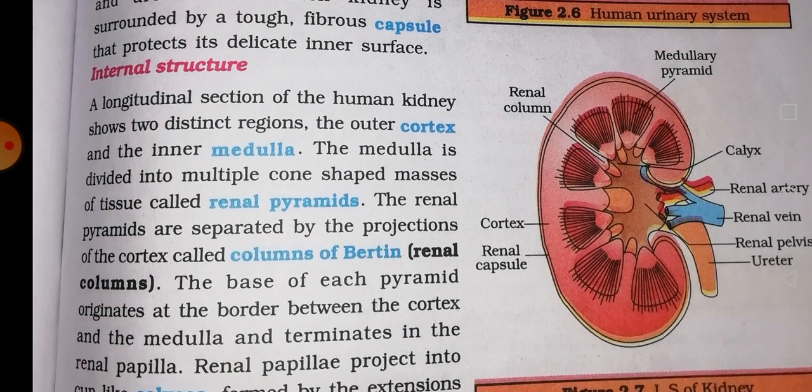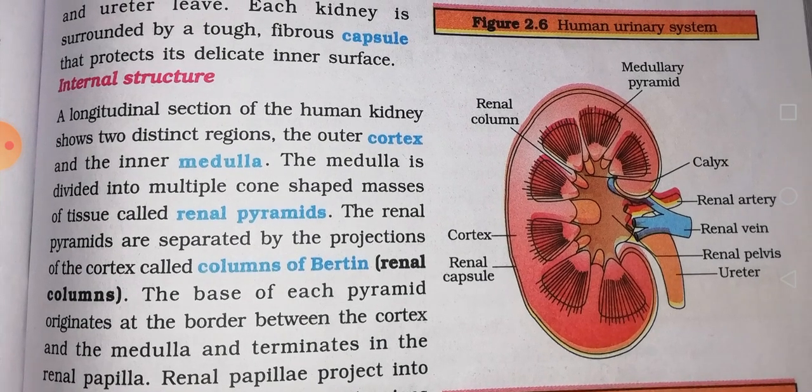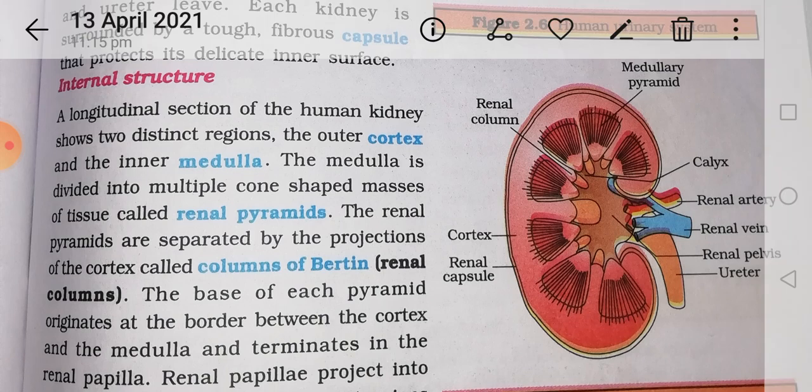The medulla is the inner part, and the outer part is the cortex. The medulla is divided into multiple cone-shaped masses of tissue called renal pyramids. The renal pyramids are separated by projections of the cortex called columns of Bertin, or renal columns.